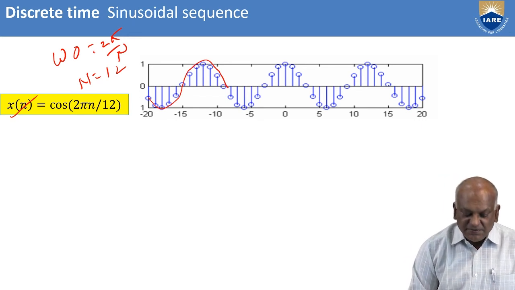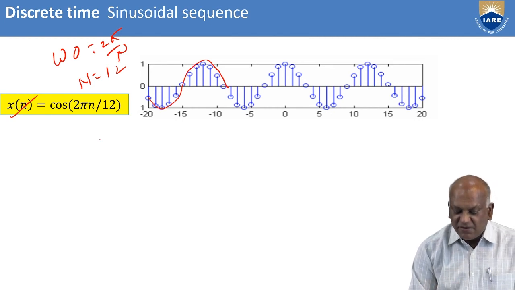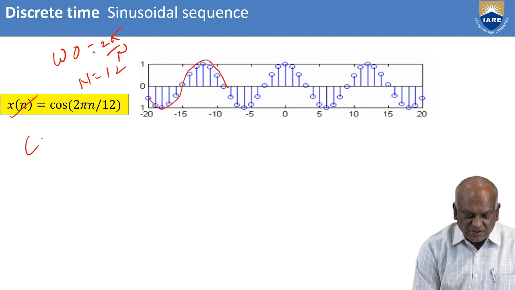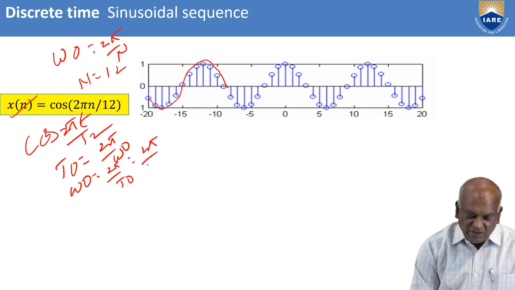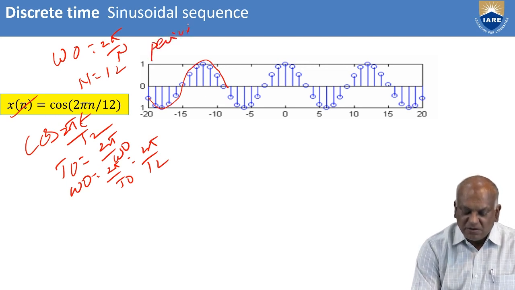Also, for the same signal in continuous time, we can write the expression cos 2 pi t by 12. In this case t naught is 2 pi by omega naught, or omega naught equals 2 pi by t naught. Now, what is the t naught value? T naught is equal to 12. In both the continuous time signal and the discrete time signal, the period is equal to 12.